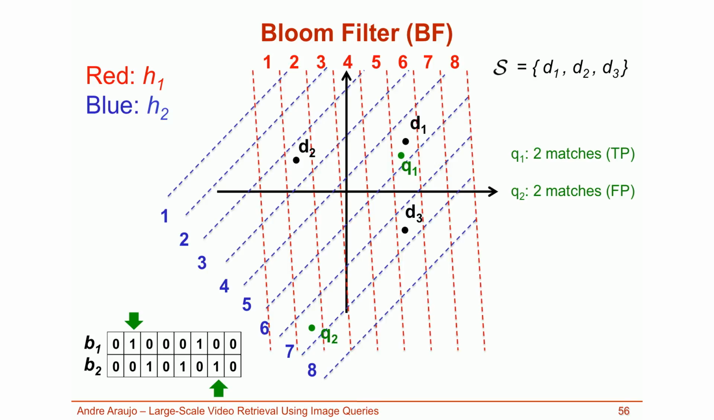Unfortunately, false positives may also arise, such as when querying Q2. It's hashed to 2 and 7, so the Bloom filter responds with 2 matches. This is a false positive because the Bloom filters respond with many matches, even if Q2 is far from all elements in the set. This toy example gives you an idea of how Bloom filters are used for indexing and querying. Now, let's consider how Bloom filters can be applied to my problem.